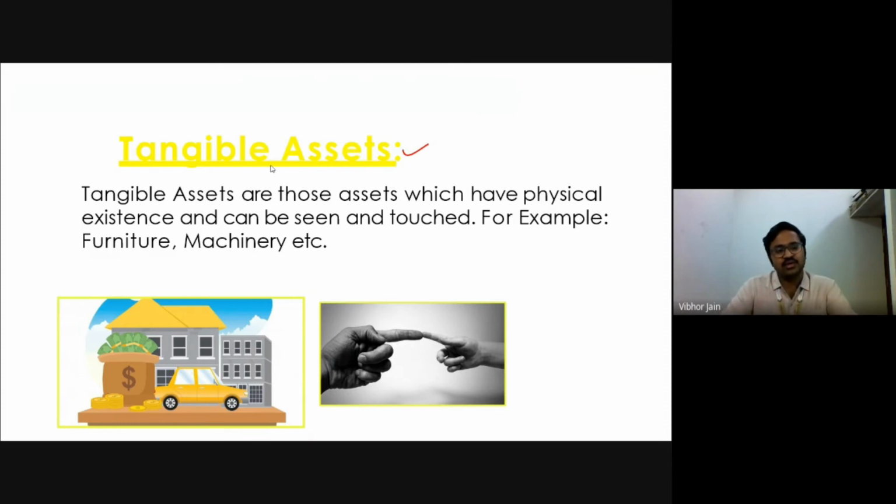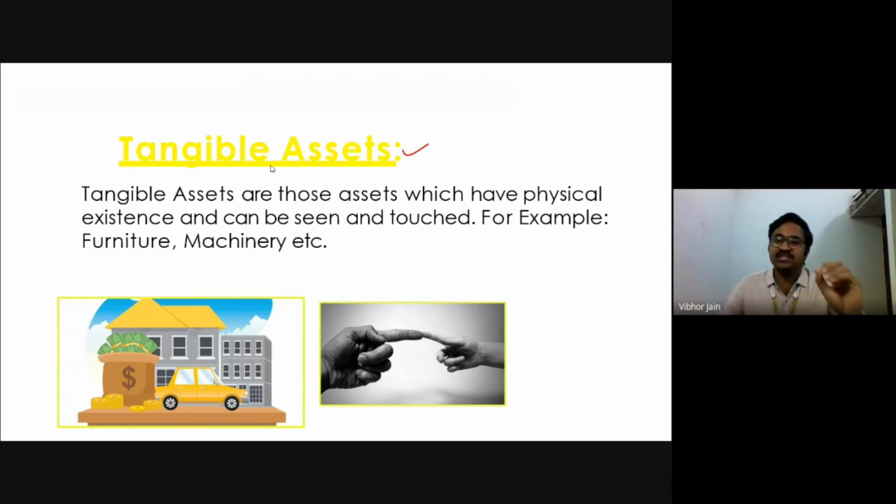Sir, are all the assets things that we can touch? No, there are some assets that we cannot touch. For example, my knowledge. My knowledge of accountancy, my way of explaining, my style of teaching, that is my asset. I'm using that skill that I have to earn my living, right?